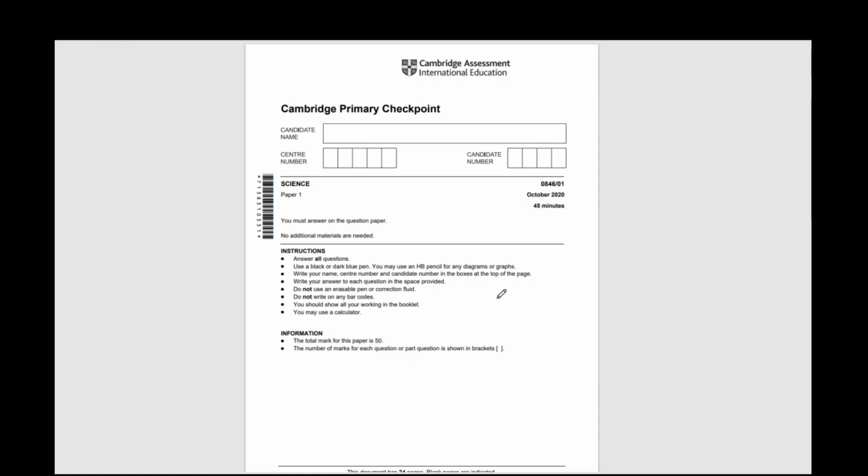Hello guys, what's up? So today we'll be doing Cambridge Primary Checkpoint Science Paper 1 October 2020. This paper is for 45 minutes.